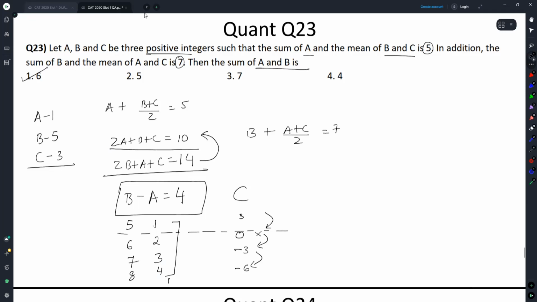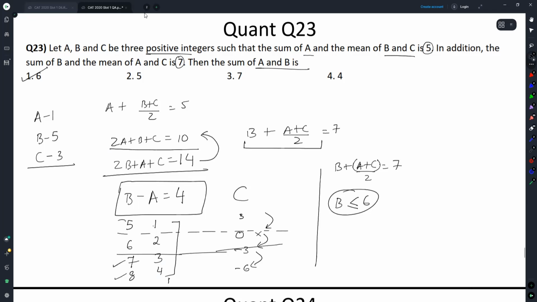Post facto realizations and understandings: I could also see that B plus (A plus C)/2 is equal to 7. It means B can take a maximum value of 6. B cannot possibly be more than 6. It cannot even be 7. A and C are positive integers, so B has to be less than 7, so B has to be less than or equal to 6. I don't even need to check these cases. These are outright unacceptable. These two were the only cases that needed to be checked, but these were post facto realizations from me.